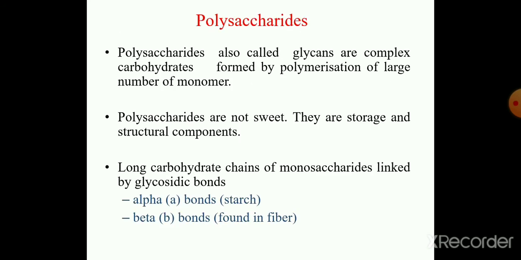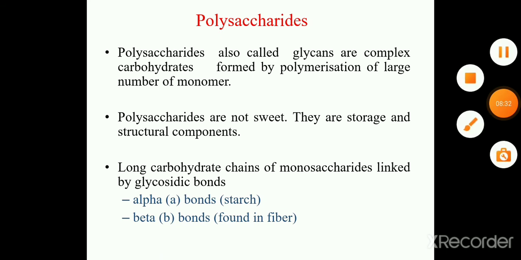Third one is polysaccharide. Polysaccharides, also called glycans, are complex carbohydrates formed by polymerization of a large number of monosaccharide monomers. Polysaccharides are not sweet in taste. They have storage and structural roles. They are long carbohydrate chains of monosaccharides linked by glycosidic bonds, alpha bond and beta bond. In starch the alpha bond is present and in fiber the beta bond is present.